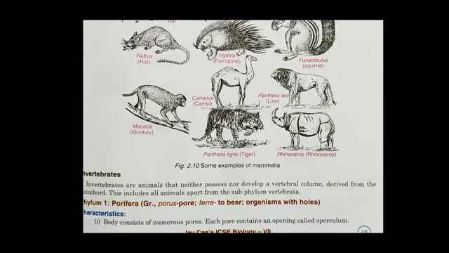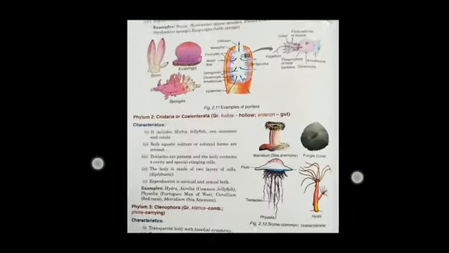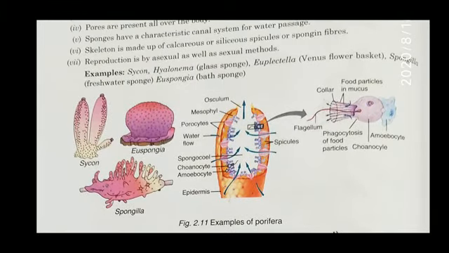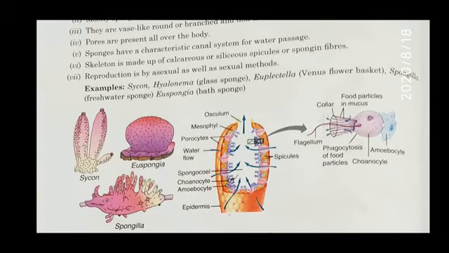Invertebrates are animals that neither possess nor develop a vertebral column derived from notochord. This includes all animals apart from the subphylum Vertebrata. They don't have a vertebral column. The body consists of numerous pores, and each pore containing an opening called osculum. And you can see them in the figure given here. Examples are glass sponge, Venus flower basket, bath sponge.